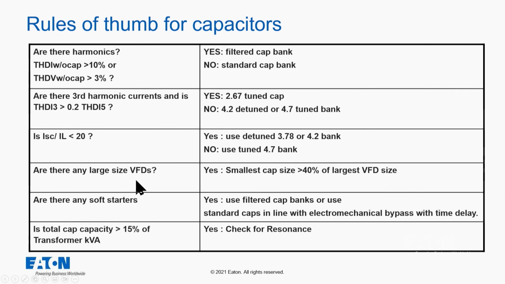Are there any large VFDs? If yes, then the smallest cap size should be greater than 40% of the largest VFD size. So for a 100 horsepower VFD, you'd want the smallest cap size to be 40 kVAR. And the reason is because the power factor on drives is pretty high, so we want to consider having enough capacitance on the power system in that filter form to absorb the harmonics. Otherwise, if we have a really small filter on the system, we may overload it with the larger VFDs.